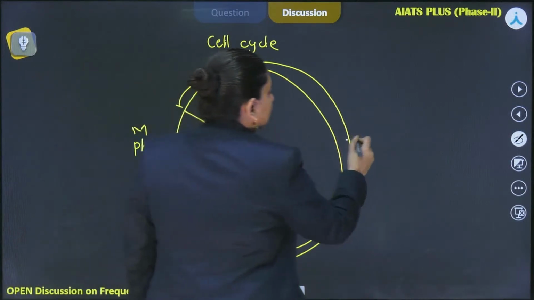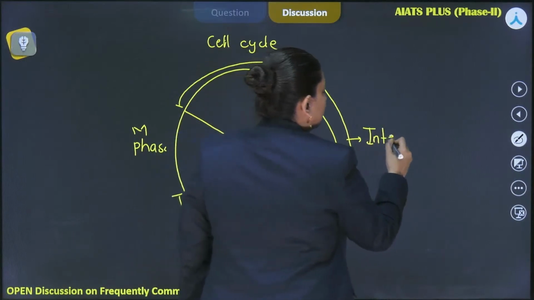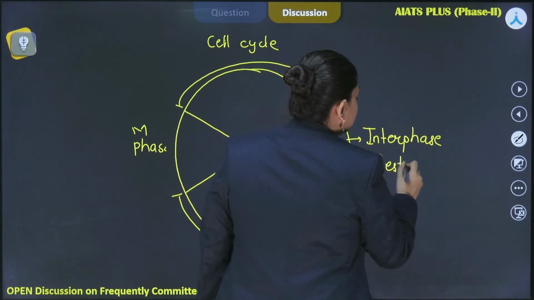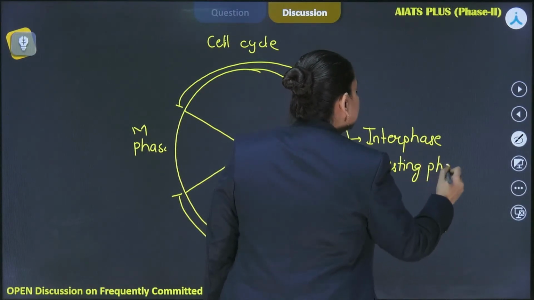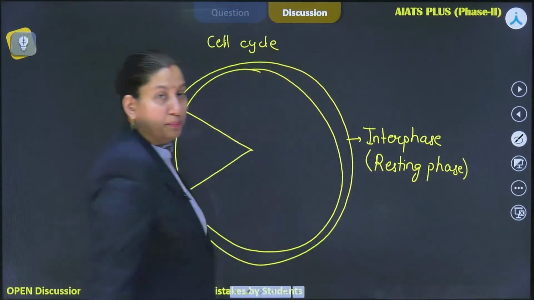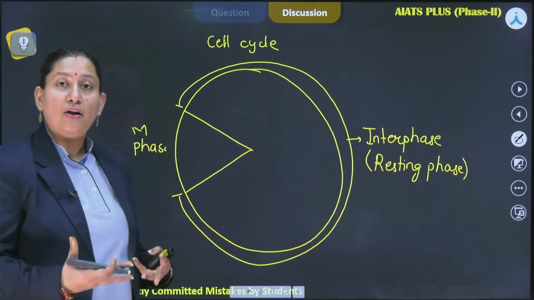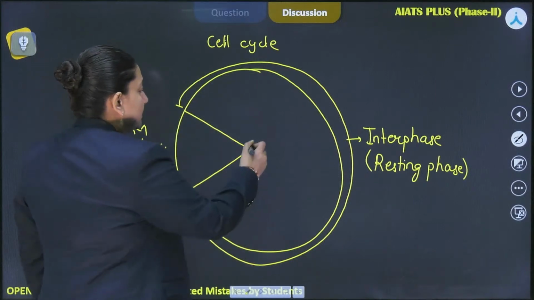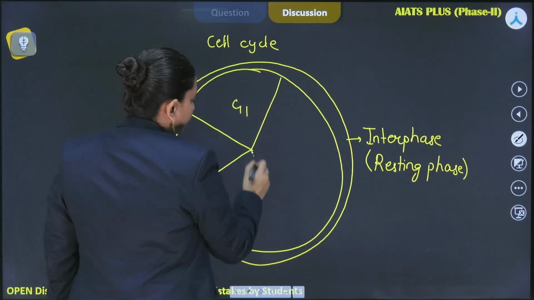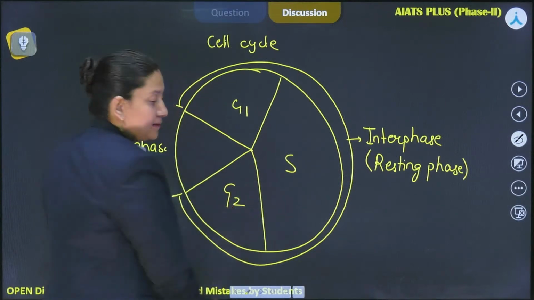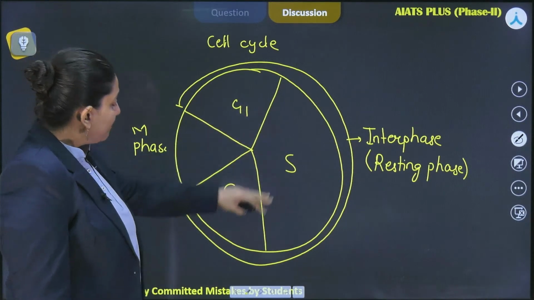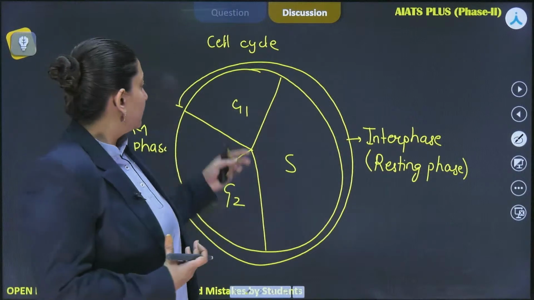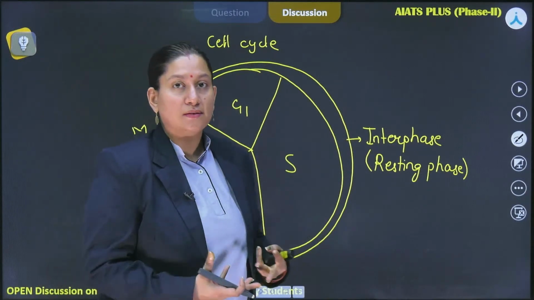it would be interphase, or we can call it the resting phase, because we are not able to see the events occurring over here in the microscope. But not because the cell is resting, rather it works a hell lot, but we are not able to observe it under the microscope. So in this particular phase, we could divide it into G1, S and G2 phase. In every phase of the interphase, some kind of duplication or synthesis is occurring.